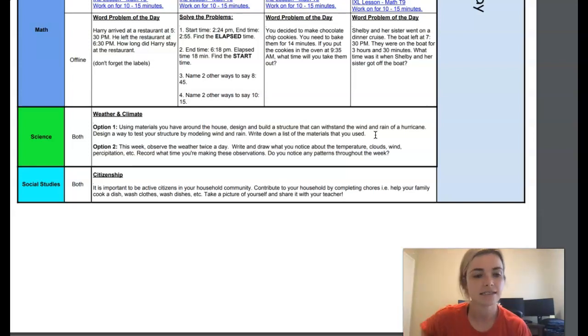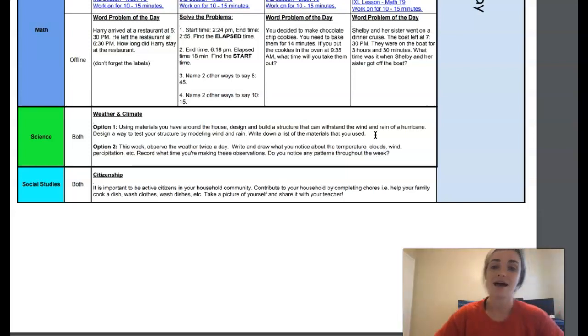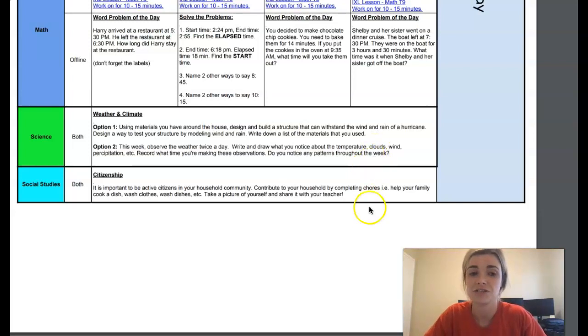And for social studies, what you are doing all week long is it is important to be active citizens in your household community. Contribute to your household by completing chores, help your family cook, wash clothes, wash dishes, etc. Take a picture of it and share it with your teacher. So you can do this every day if you'd like to. You can do one thing throughout the week, but I just want you guys helping around your house. Maybe it's cooking, maybe it is washing clothes. I saw a lot of people last week who were watering their yards or watering the plants. But this is really exciting, and I just hope and I encourage you to continue to help around the house and your families during this time.